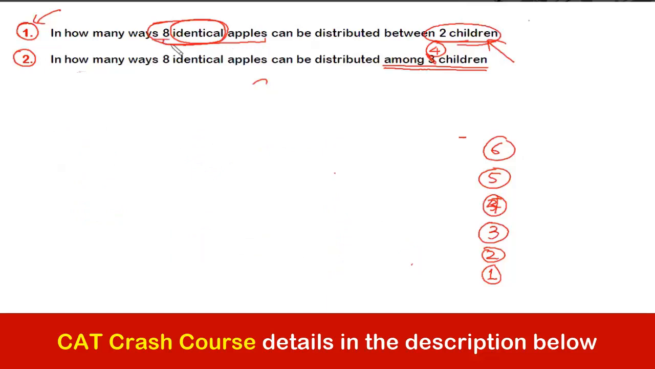ठीक है, so there are 8 identical apples and we have to distribute it between 2 children. Then the total number of ways were 9.